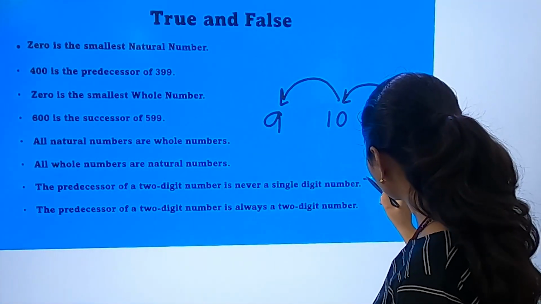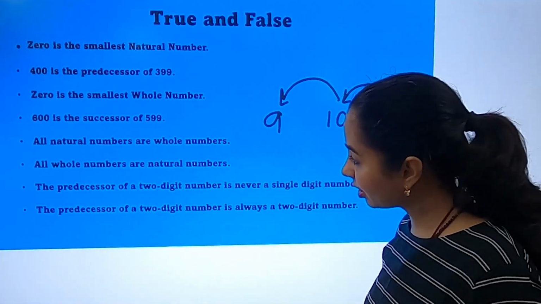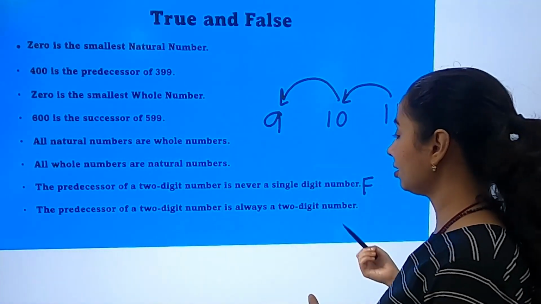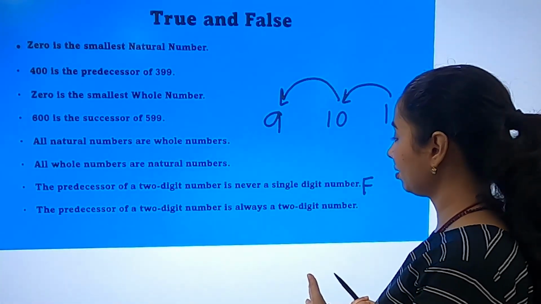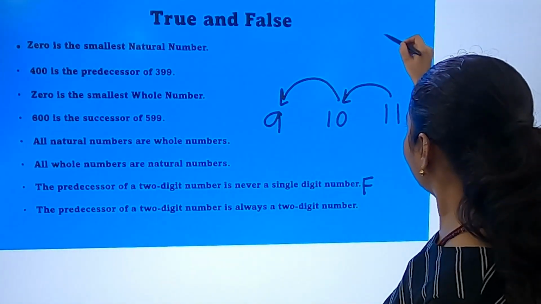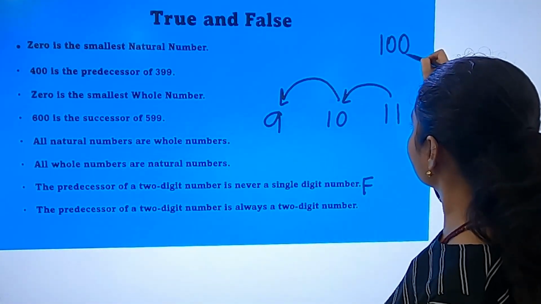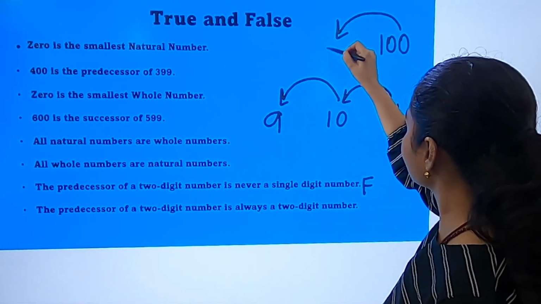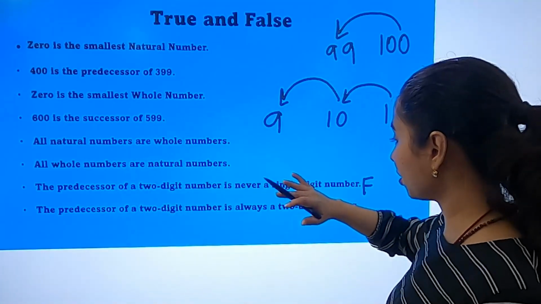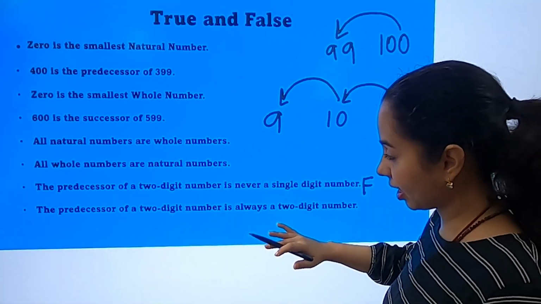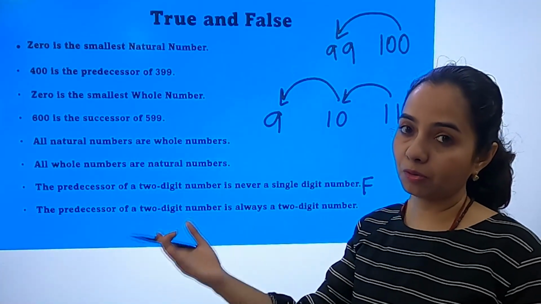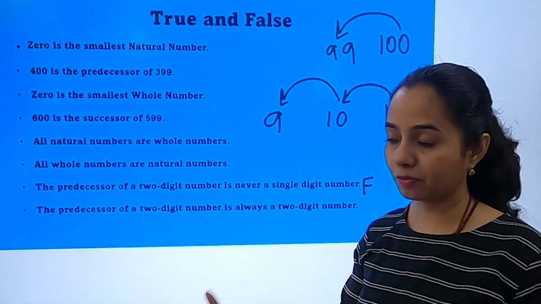So this is false. Similarly, if the question is the predecessor of a 3-digit number is never a 2-digit number, that will also be false. Like 100. 100 is a 3-digit number. Its predecessor will be a 2-digit number. So it's not necessary that a predecessor of a 2-digit number will always be a 2-digit number, or of a 3-digit number will always be a 3-digit number.